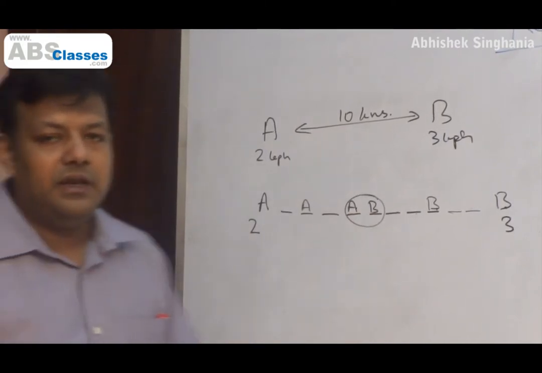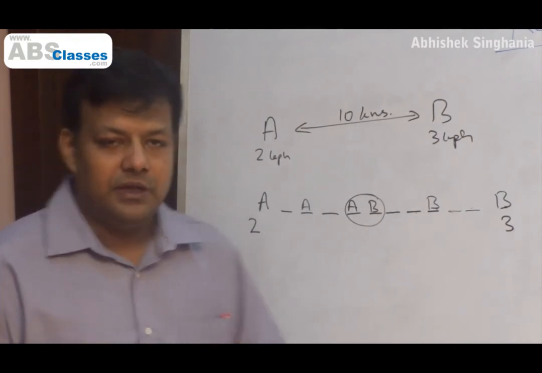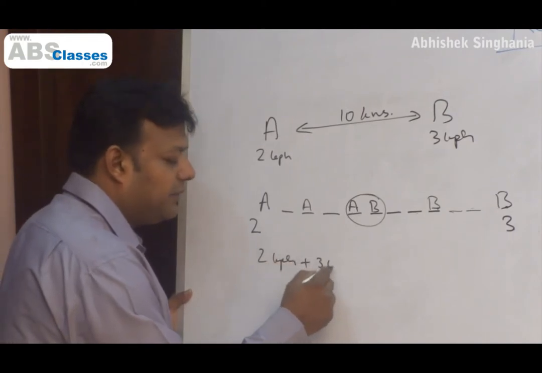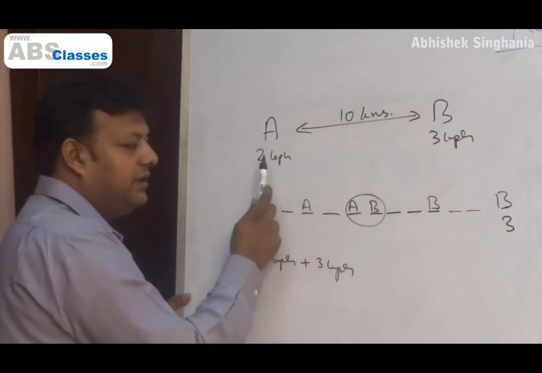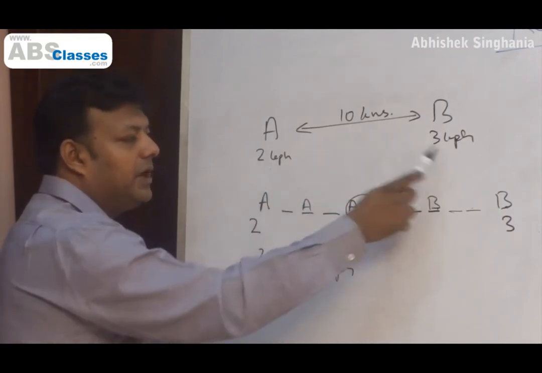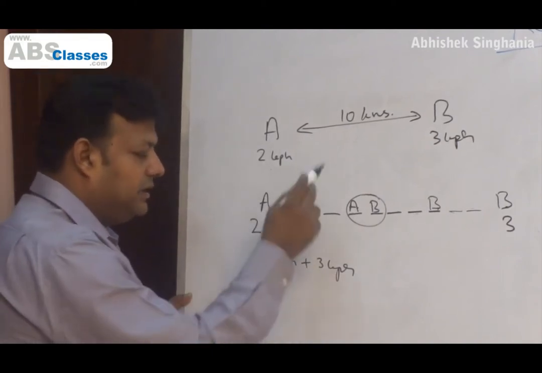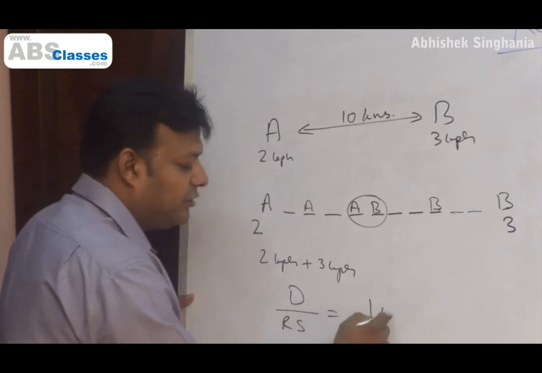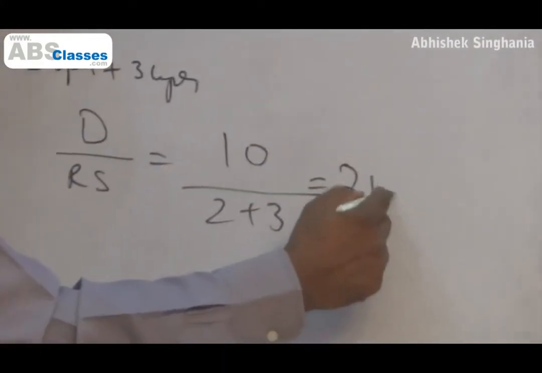Right? So here we realize when two bodies are moving towards each other, obviously they will take less time to meet. So relative speed in this case will be 2 km per hour plus 3 km per hour. In our original example, when the distance was 10 km and the individual speeds were 2 km per hour and 3 km per hour, time taken by them would be the distance divided by relative speed. Distance is 10 kilometers, relative speed is 2 plus 3. So the time would be 2 hours.